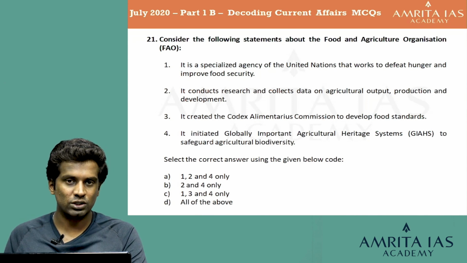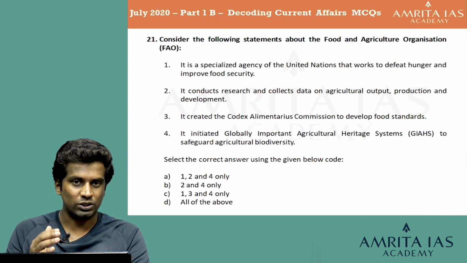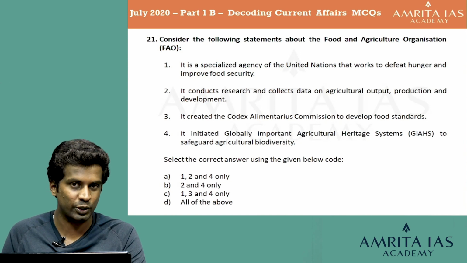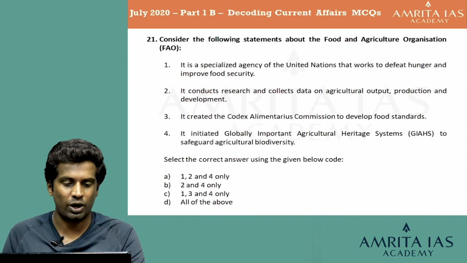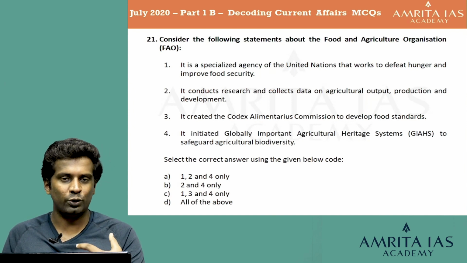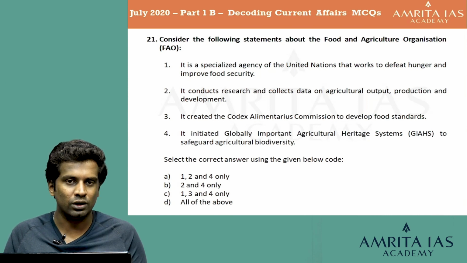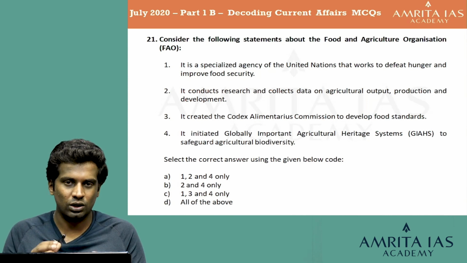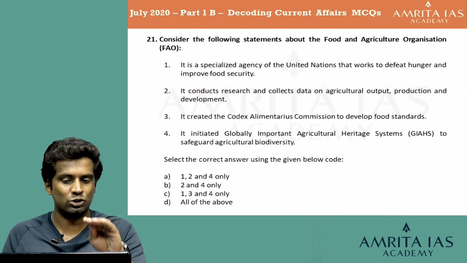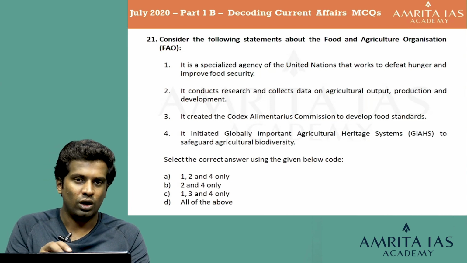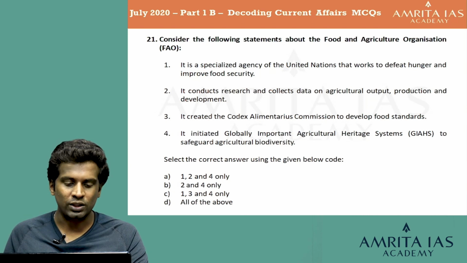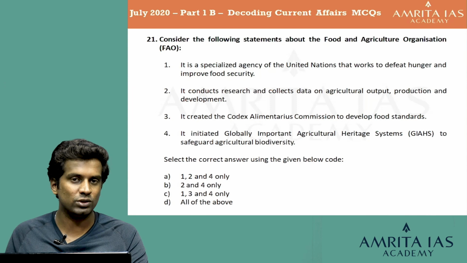Now the Food and Agriculture Organization is a very important organization and it's a specialized agency of the United Nations. You will be learning about the FAO. You will also be learning about the United Nations and the various organizations which are part of it. And since this is a very difficult question, you will be learning about it. There are not many techniques you can use to eliminate options, since there are not many statements which highly contradict the theme of the question. Each and everything they mentioned in this question is actually true about the FAO. There is no statement or keyword which you can use to remove an option. So taking that into account, I choose option D, all of the above, as the correct answer.